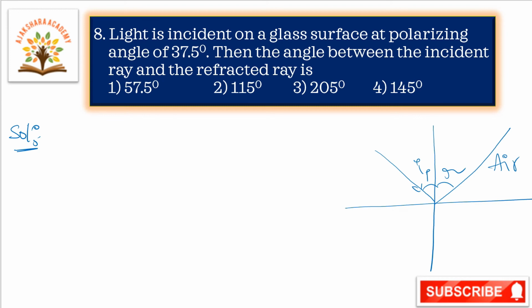Here we are separating two media, one is air medium, the other is glass medium, and this refracted ray moves towards the normal. This is r. This angle between the reflected ray and refracted ray is 90 degrees. This angle is theta.